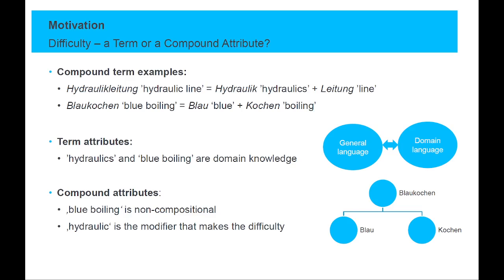On the other hand, hydraulics is only one part of the compound, and the second part, line, is quite understandable. Therefore, you can see it is also a compound attribute. In contrast to hydraulic line, for blue boiling, both components of the compound are easy to understand. Nevertheless, the whole compound is quite domain-specific and thus hard to understand for lay people. Here, the difficulty arises because the compound is non-compositional. To sum up, we hypothesize that compound term difficulty is both a result of term attributes and of compound attributes, a hypothesis we want to explore with our following experiments.